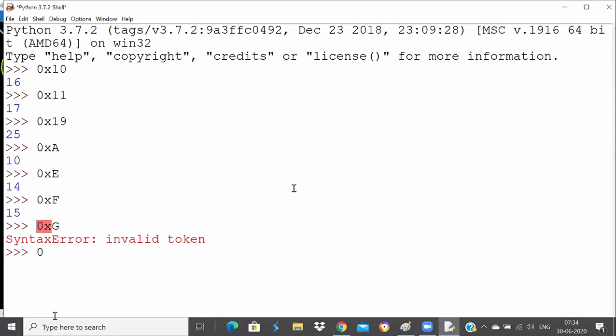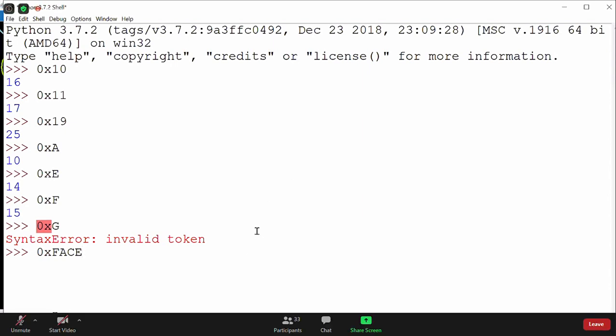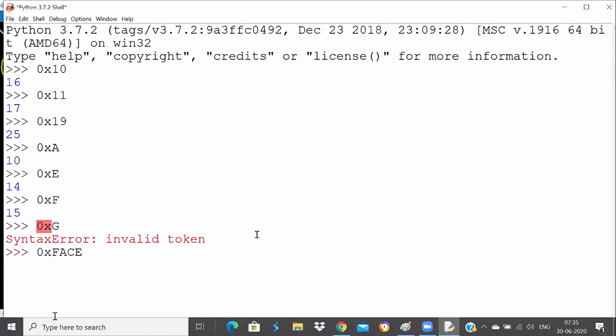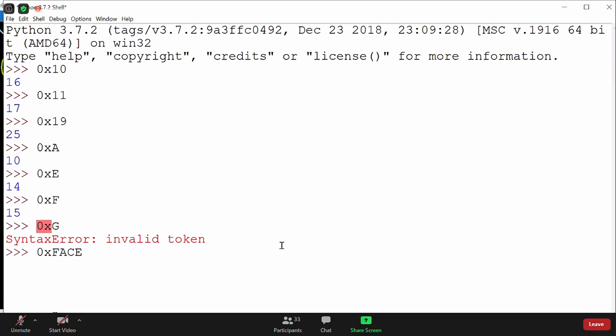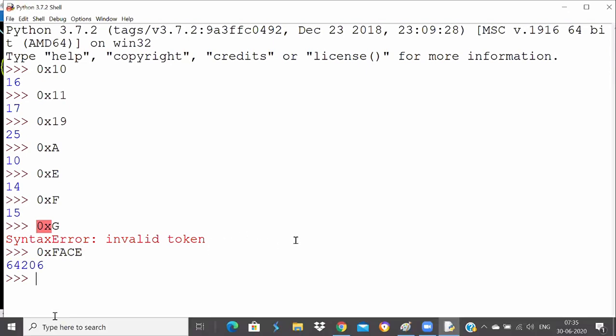Now, can you tell me, is it a valid hexadecimal number? Do you think it is a valid hexadecimal number? Sure? Yes, because all of them are in the perfect range. So this is perfectly a hexadecimal number, and this is the decimal equivalent because it's a valid hexadecimal number. Do you think 0xASDF is a valid hexadecimal number? No, because S is not in the range, so you'll get a syntax error.